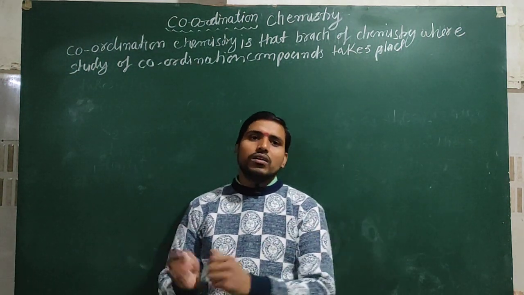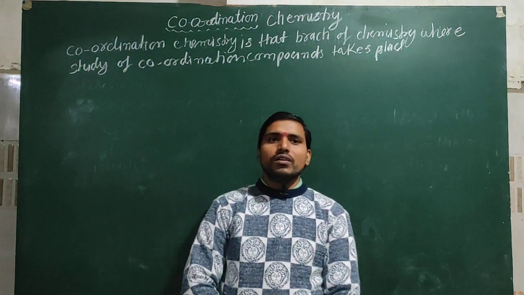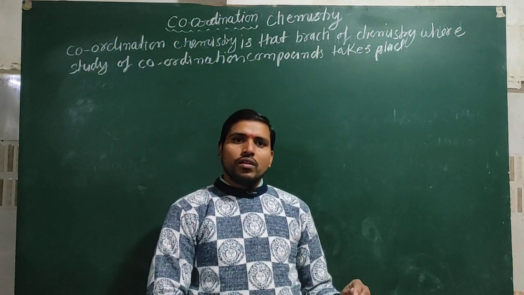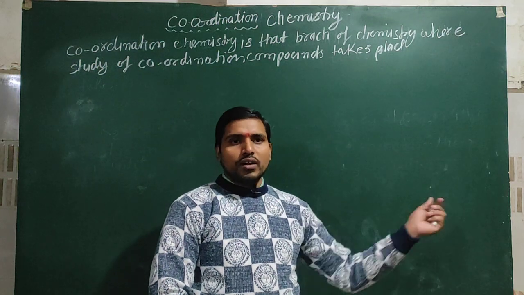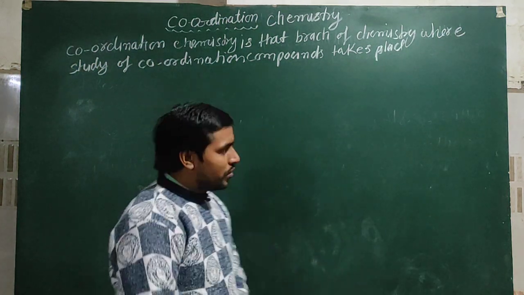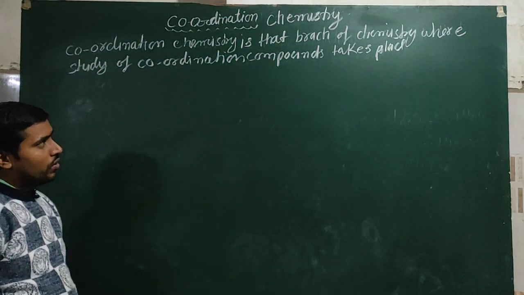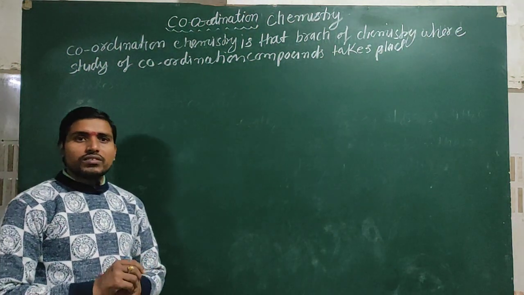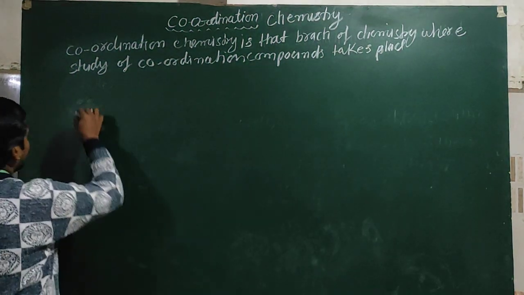When these are combined together, then it forms alum, K2SO4.Al2(SO4)3.24H2O. But before the knowledge of this chemistry, we discuss the coordination compound.